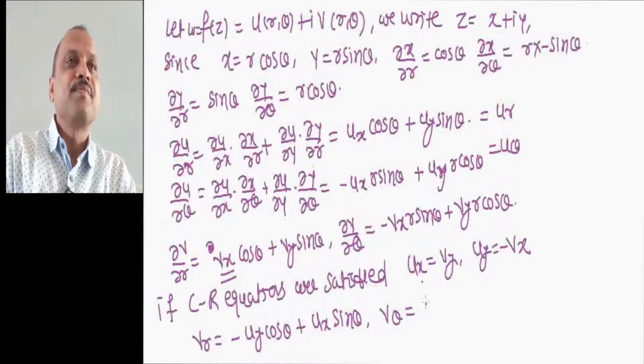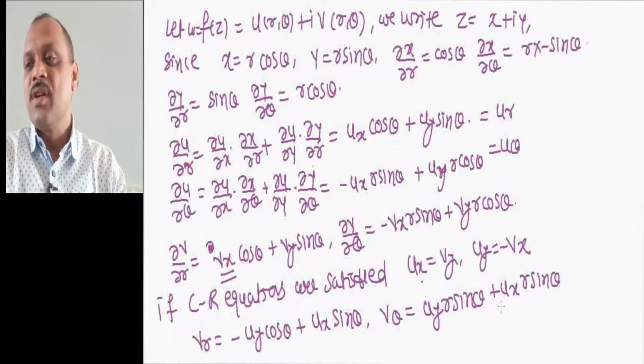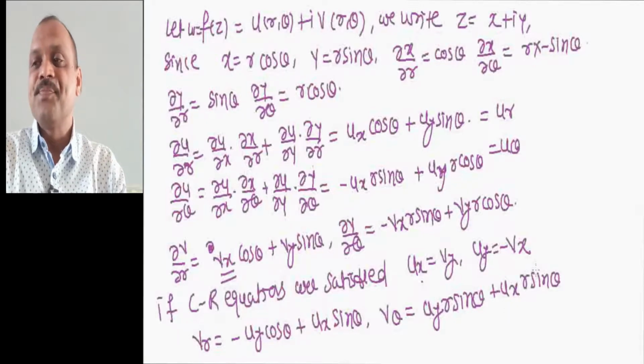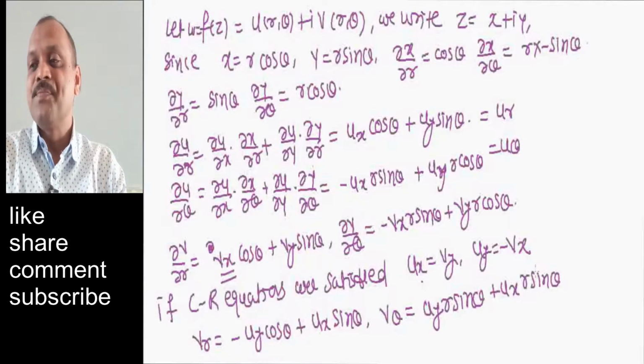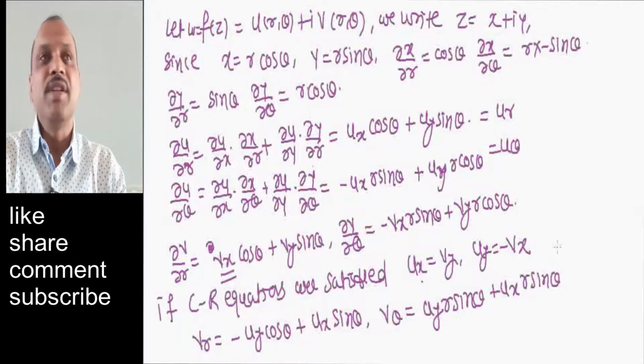and v theta equal to uy into r sin theta plus ux into r cos theta. Okay. So we have replaced both these values of u and v, and we get this vr and v theta.